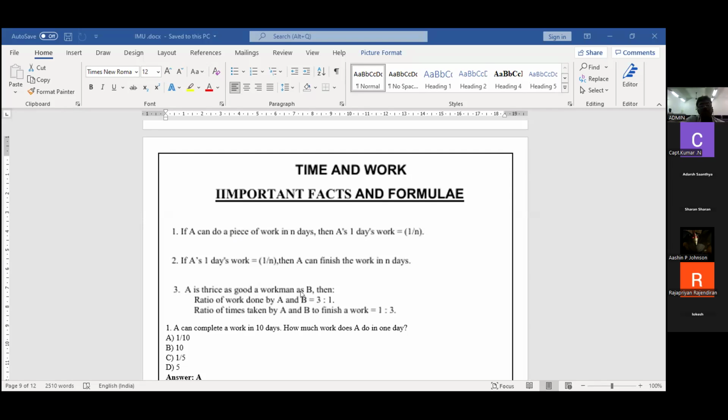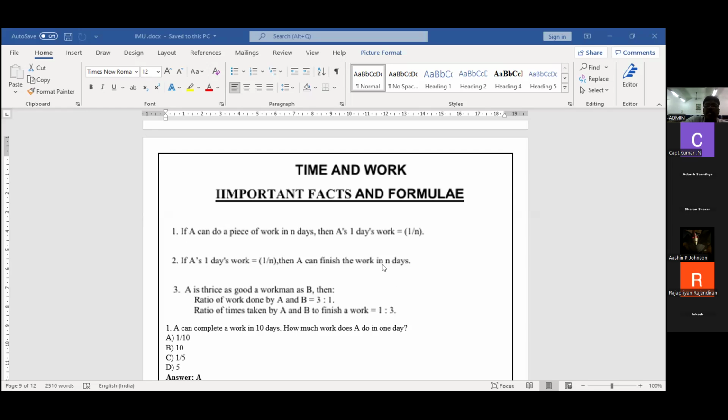Again, I'm going to explain. One person will complete a certain work in 10 days. 10 days means first day 1 by 10, second day 1 by 10, third day 1 by 10, fourth day 1 by 10. Like that, in 10 days it is completed. How much work is done in 1 day? 1 divided by 10. Same thing, A can do a piece of work in n days. A's 1 day work is nothing but 1 by n. That's all.